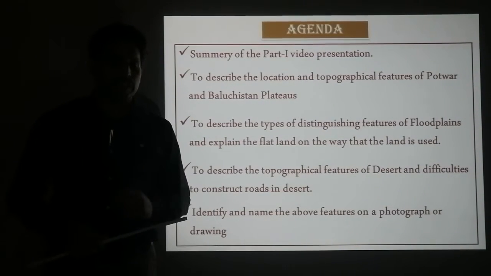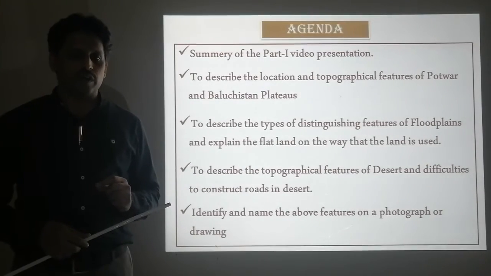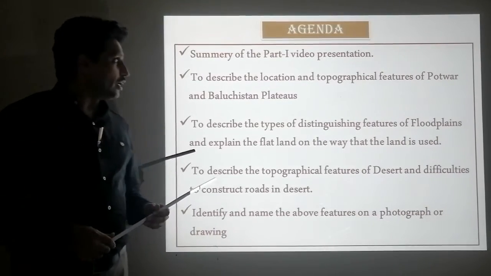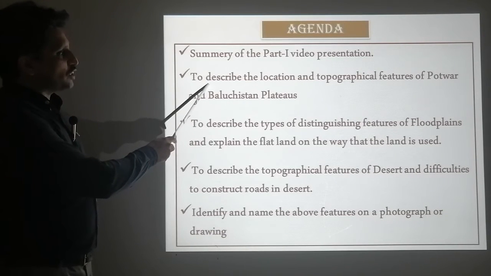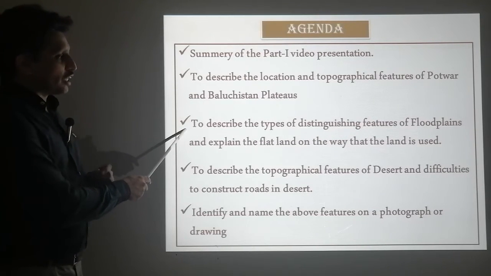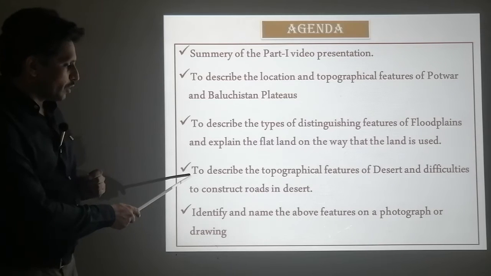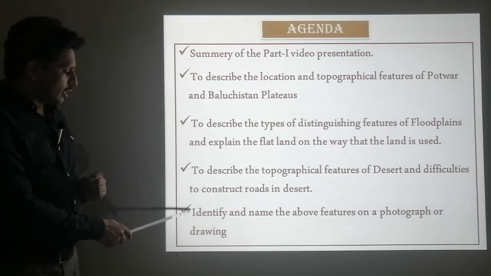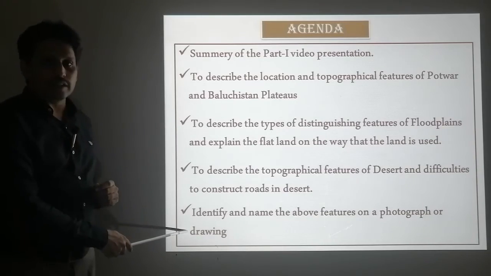But before the commencement of the agenda of the presentation, let me tell you that the first part of this chapter, which is the natural topography including drainage, has already been uploaded and is available on YouTube. So here the agenda is set as per the syllabus requirement, which is to describe the location and topographical features of the Potwar Plateau and Balochistan plateaus, to describe the types and distinguishing features of floodplains and explain the way that the flatland is used, to describe the topographical features of desert and the difficulties of constructing roads in desert. The last is to identify and name the above features on a photograph or drawing.